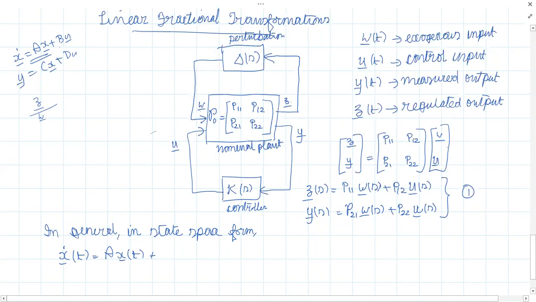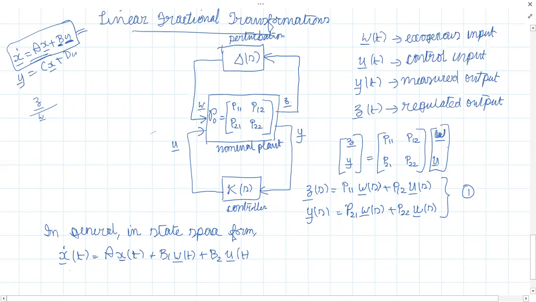Our U was only one group, so you had only the B term. Here we have to split B into two: B1 corresponding to the first input, W of T, and B2 corresponding to U of T. Why is it different from the general expression? Because in that case there is only one group of input signals, denoted by U, so we had only matrix B. But here we have two groups of input signals, W and U, so I can split B into two parts, B1 and B2.